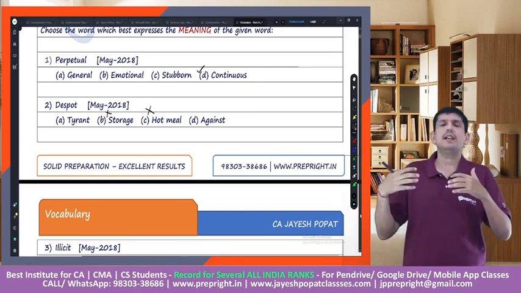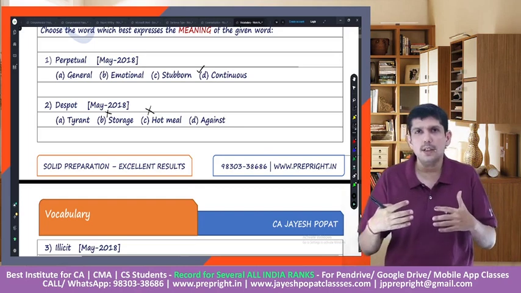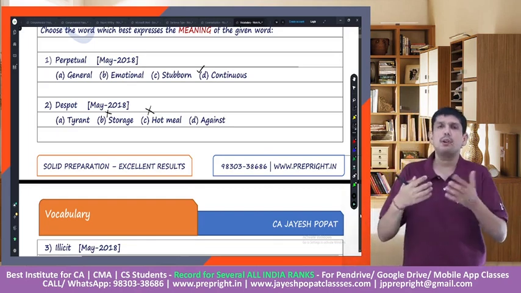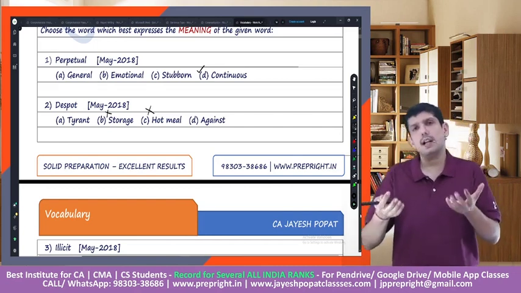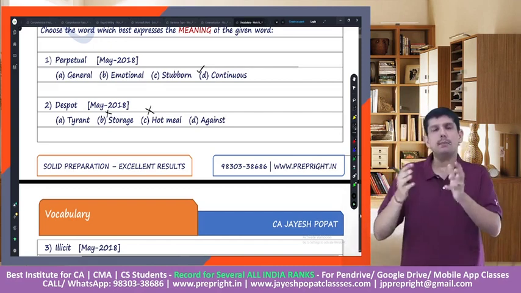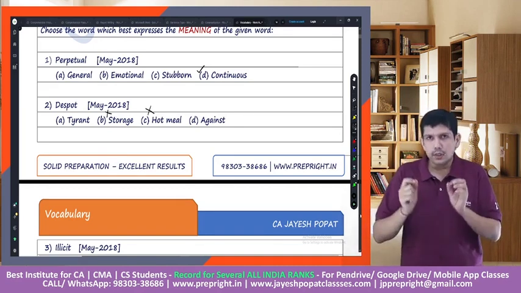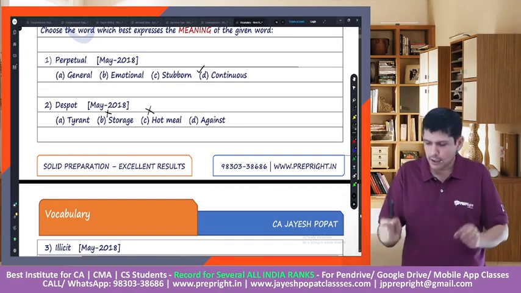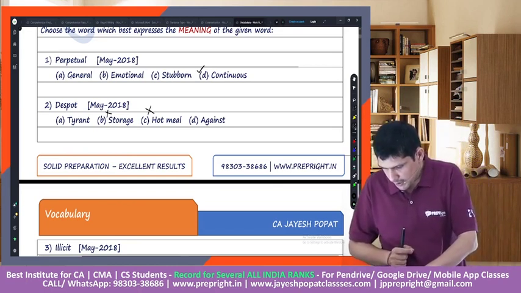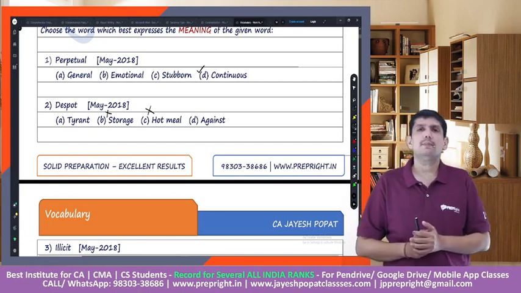Now see, there are two ways of doing it. Either you can play your luck because there are no negative markings. If you go wrong, you don't get a mark, and if you go right, you get a mark. But there is no negative marking as there may be in the maths or economics paper. So the good thing is please attempt. If I am to see your answers in the chat, please at least attempt, because there are no negative markings.